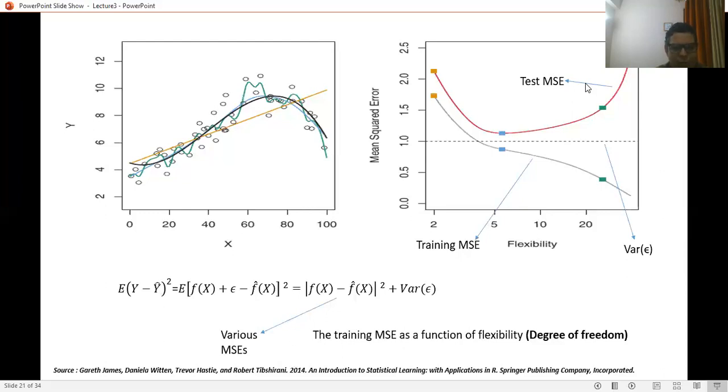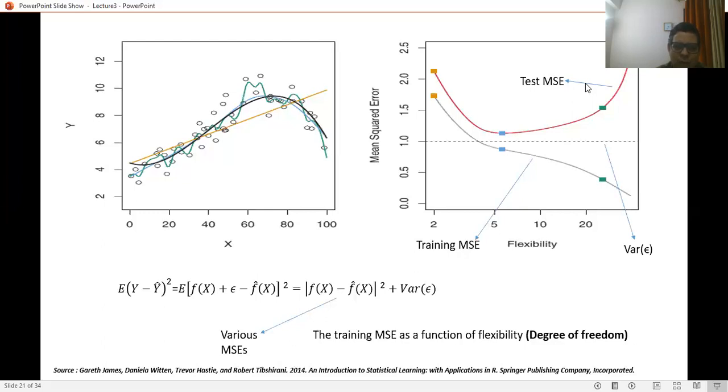So the MSE of the function is represented by f(x) minus f cap x, squared, while the variance of epsilon is an irreducible error. So this is the test you need to perform when you are applying regression model based modeling. You have to take the test MSE and the training MSE, and establish the relationship between the mean squared error and the flexibility of the model.